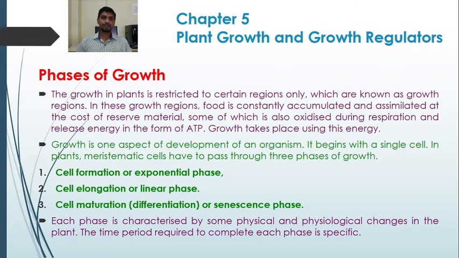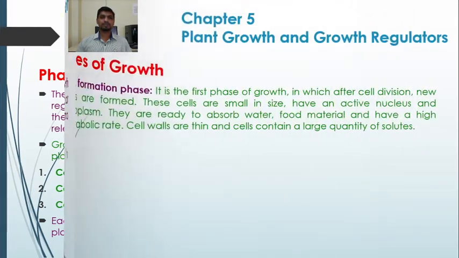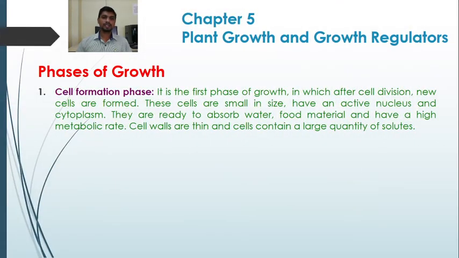These are the cell formation phase, cell elongation phase, and cell maturation phase. One by one we are going to study all these three phases. The first one is the cell formation phase. It is the first phase of growth, in which new cells are formed after cell division. Here the meristematic cell has to pass through three phases of growth, that is cell formation, cell elongation, and cell maturation. Here we are discussing the cell formation phase.